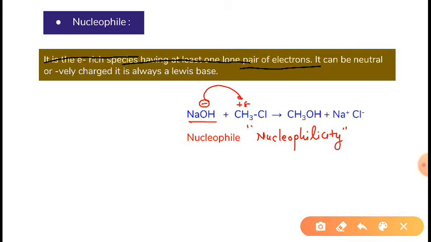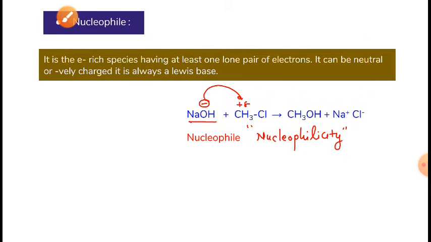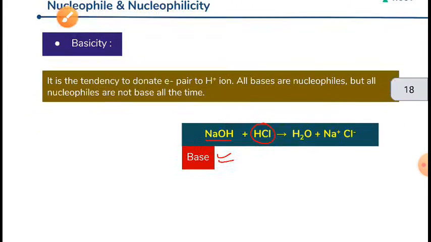In this case, NaOH is giving its electron to this electron deficient carbon, so it is a nucleophile here, and how fast it gives its electron to the electron deficient carbon is its nucleophilicity. Now next is basicity.